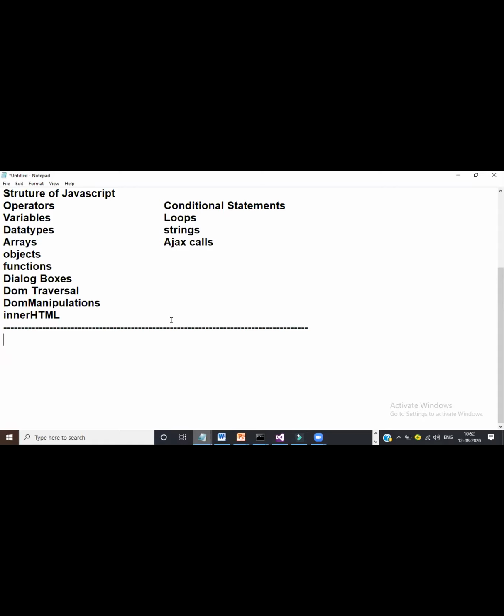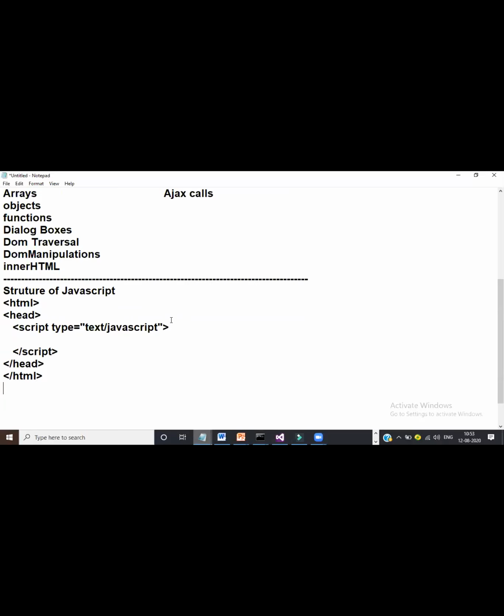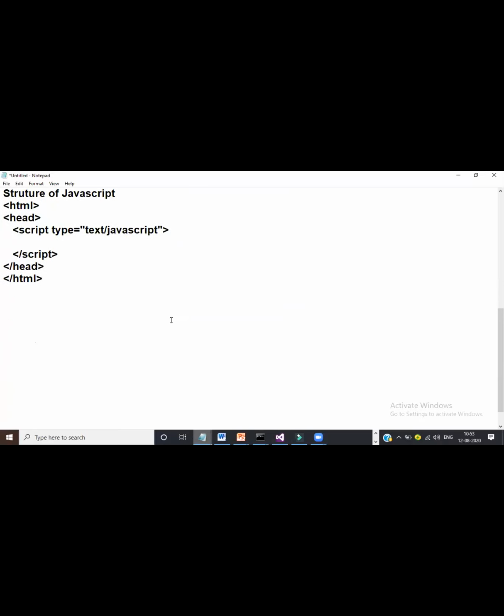The structure of a JavaScript program: JavaScript code is written along with HTML only. Open the HTML tag and close the HTML tag. Inside it, open the head tag and close the head tag. Within the head tag, you open a script tag with type equal to text/javascript, and close the script tag. It is always recommended to write JavaScript code inside the script tag.